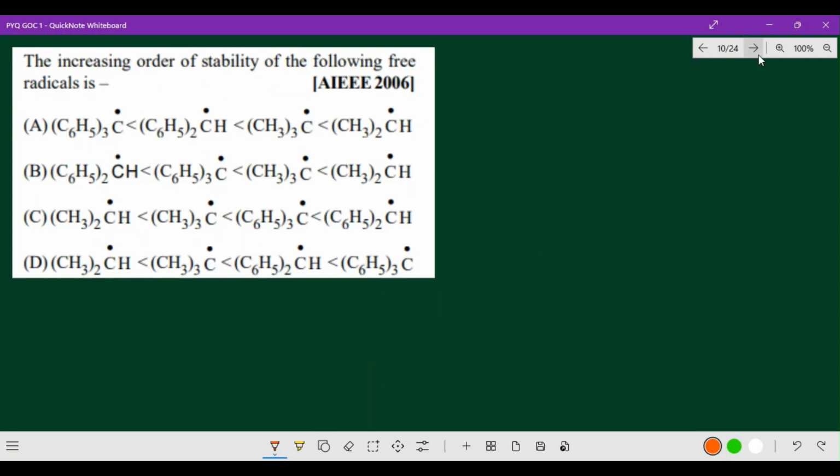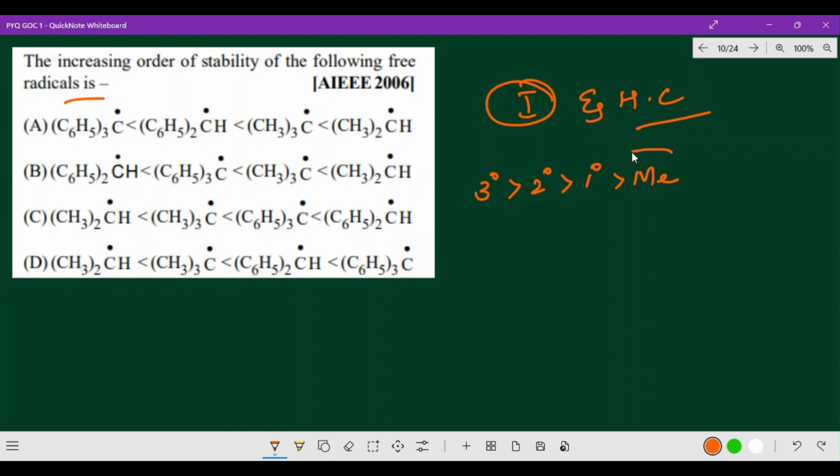What is the next question? Here, the increasing order of stability of the following free radicals. Whenever we talk about free radicals, we always think about the inductive effect and hyperconjugation. So here, inductive effect: we are talking about tertiary, secondary, primary and methyl.